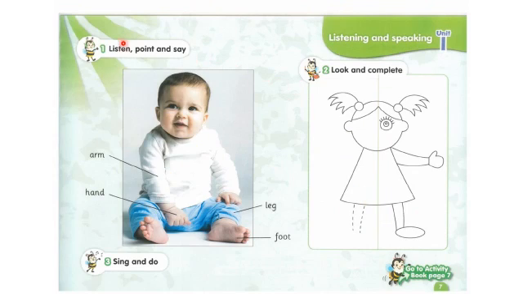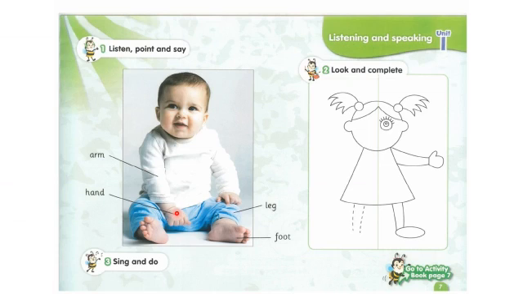Okay, this exercise says listen, point, and say. Can you see this cute baby? And here these lines are pointing at the parts of his body, okay? Can you see this? What is this? It's an arm. Arm. And what is this? Hand. Hand.